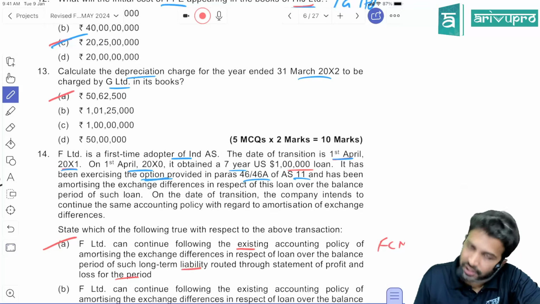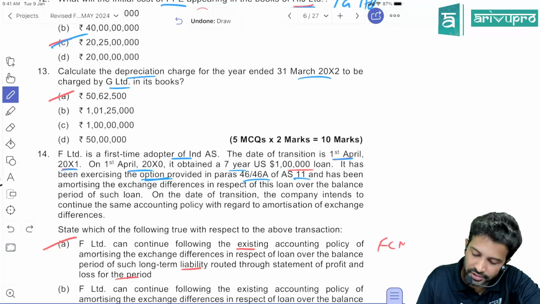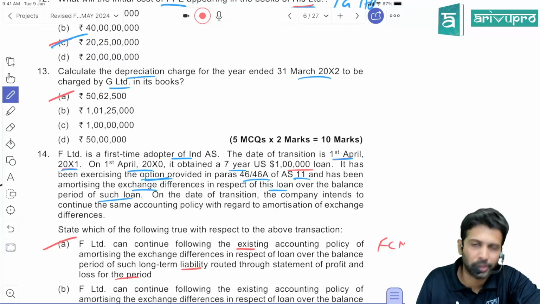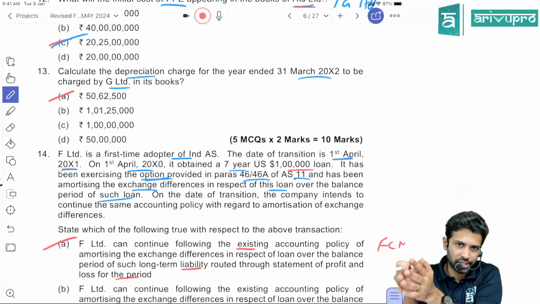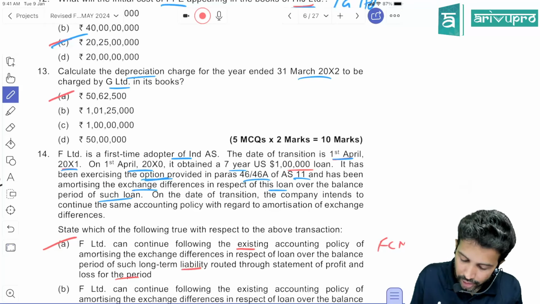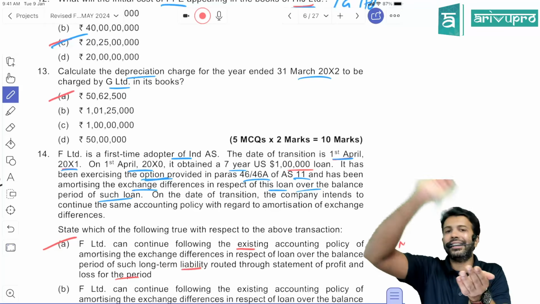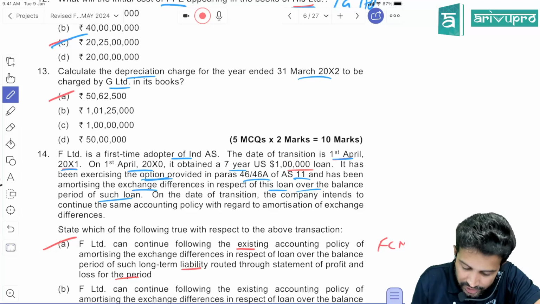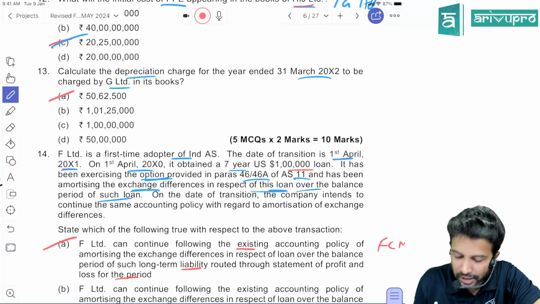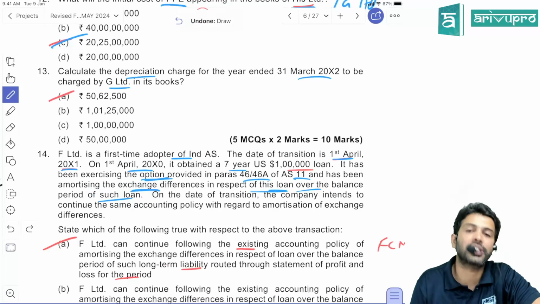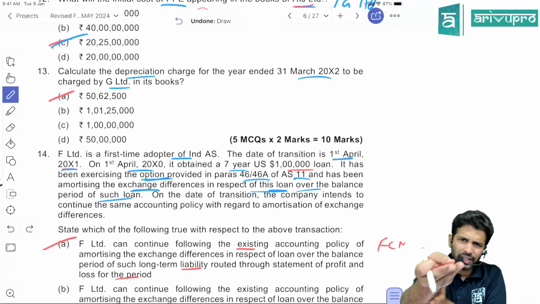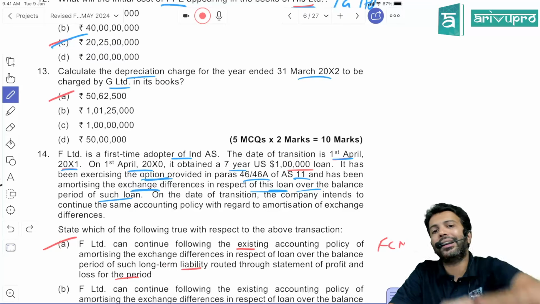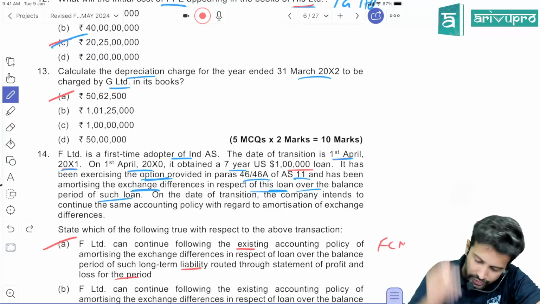The company has taken this para 46A exemption and it has been amortizing the exchange difference in respect of this loan over the balance period of such loan. So they're parking this exchange gain in FCMITD, and over the loan duration from FCMITD, they're transferring to SPL. That's what they're trying to say over here. Once again, it has been amortizing the exchange difference in respect of this loan over the balance period of such loan. Yes, park the exchange gain in FCMITD, and from FCMITD, transfer it to SPL over the loan duration.